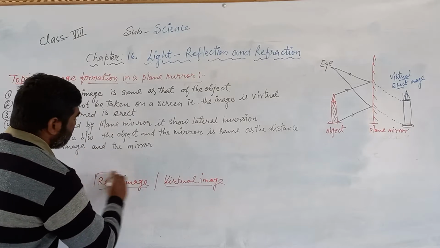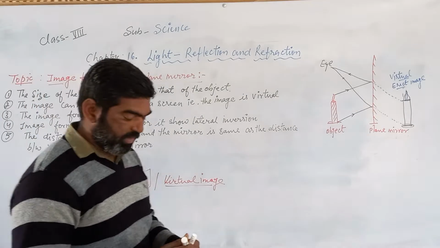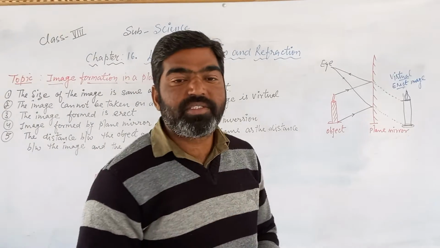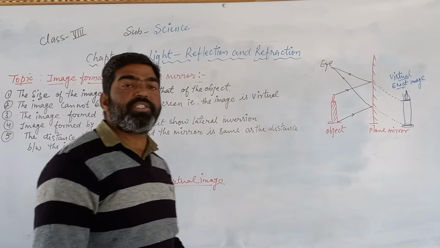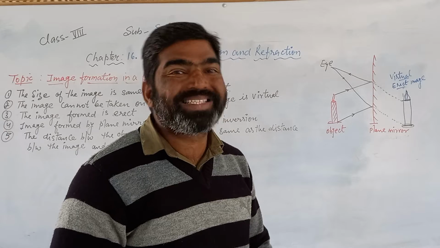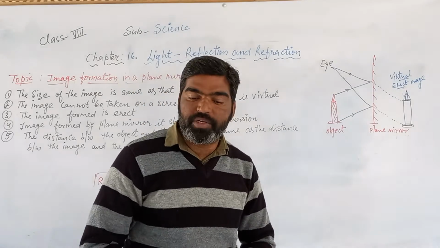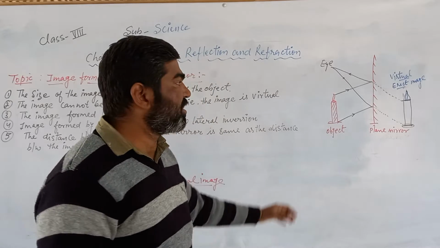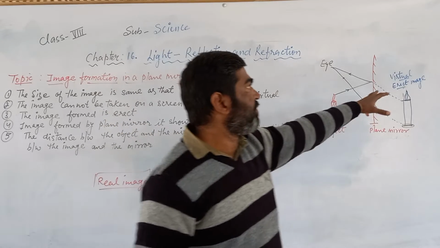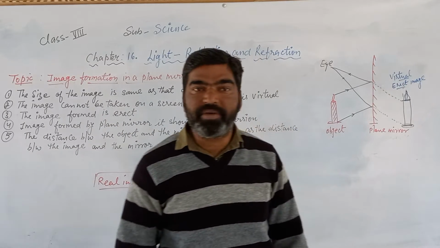A real image means an image which can be taken on a screen. The image which can be taken on a screen is called a real image. And a virtual image means an image which cannot be taken on the screen. So the image formed by a plane mirror is always a virtual and erect type of image.